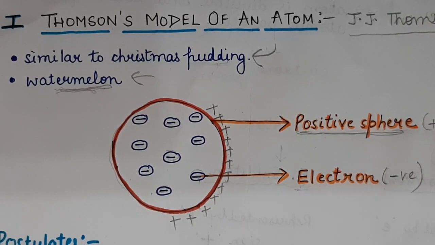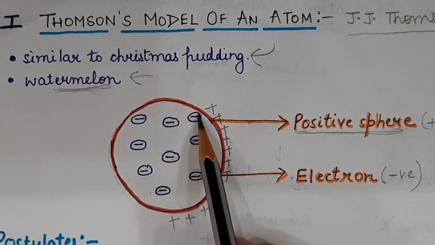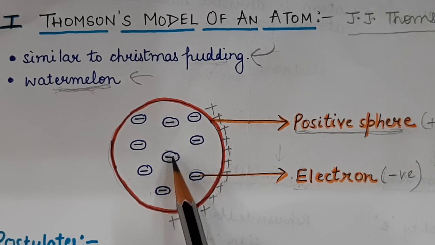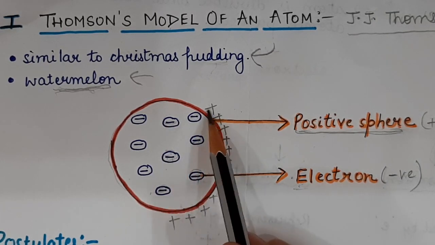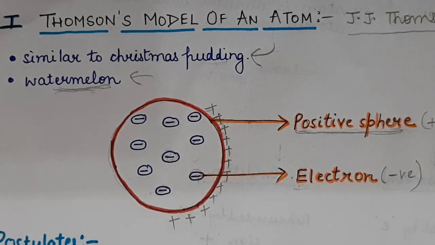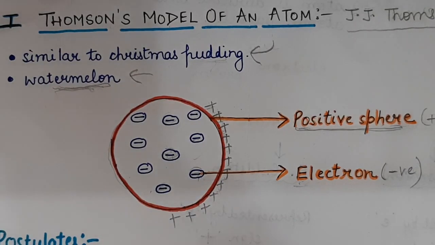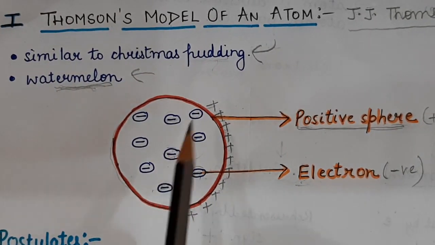So the electrons are inside the atom and are negatively charged, and there is a positive sphere in which the electrons are embedded. So what were the postulates given by J.J. Thomson based on this?